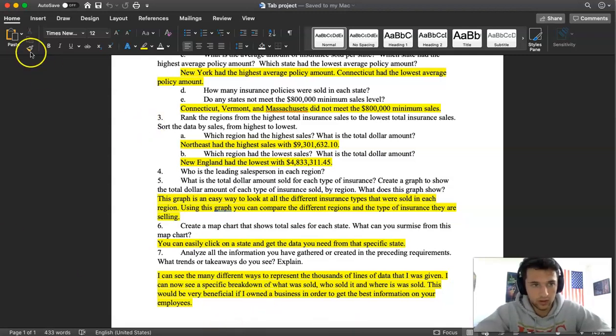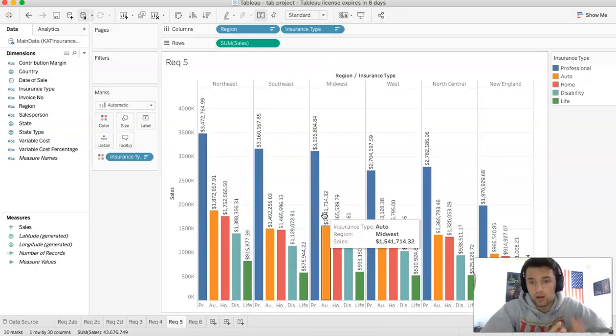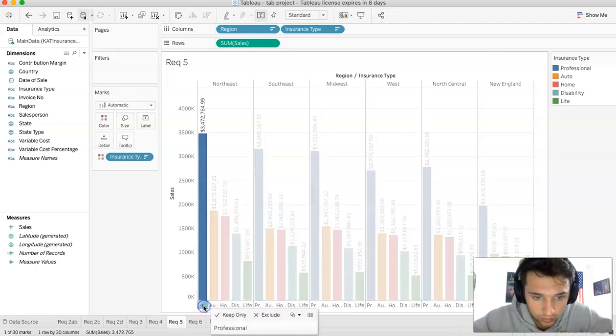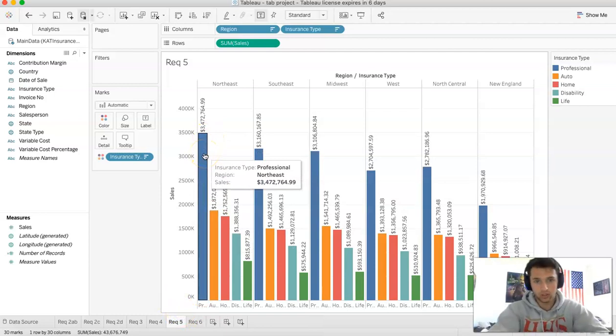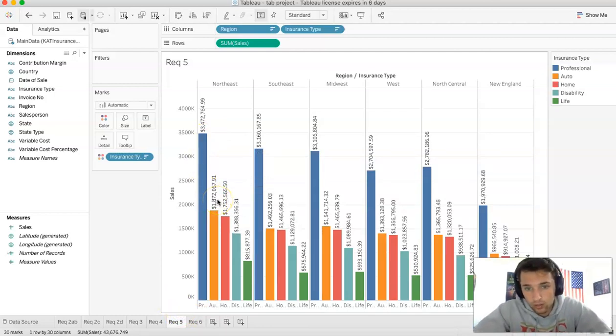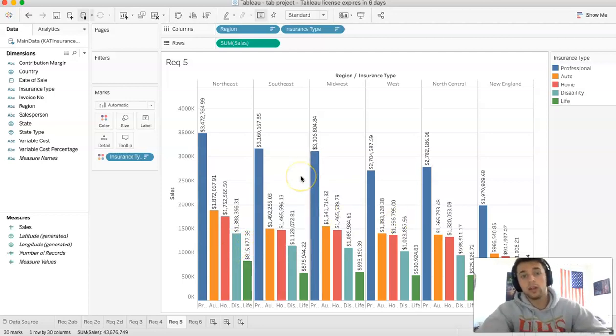So what that is talking about is requirement 5, where this breaks it down very specifically. We can see in each region what was sold the most. Overall, what was sold was professional insurance. Then number 2 in every region was auto, and then you have home, disability, and life insurance. This way you can break it down by region: what's selling well, what's not selling well. You can see what needs improvement, what they may need to push in the next quarter. And all this stuff is going to be there to help you.